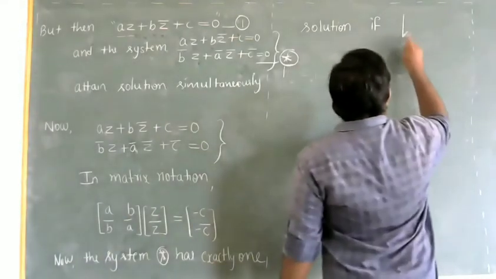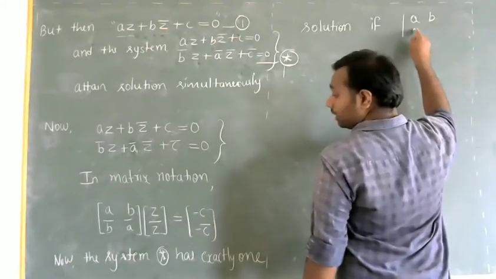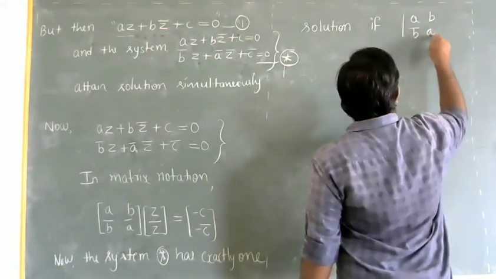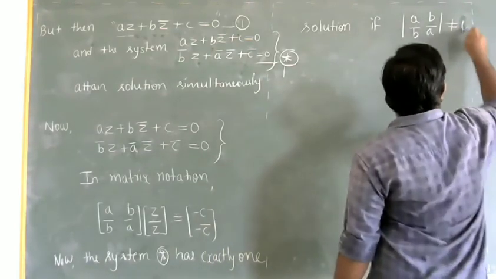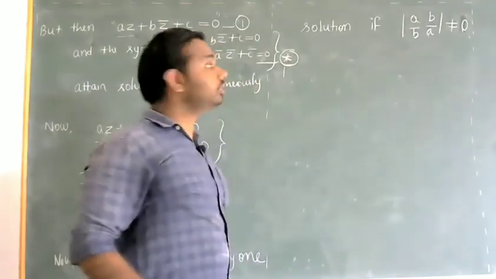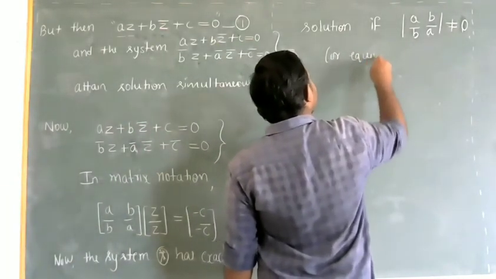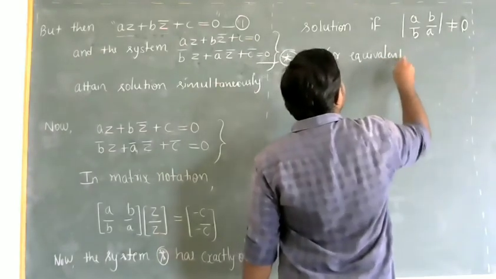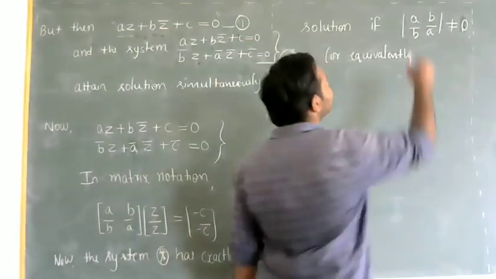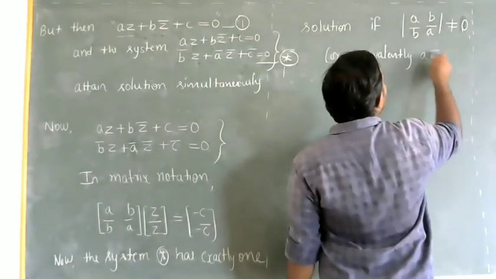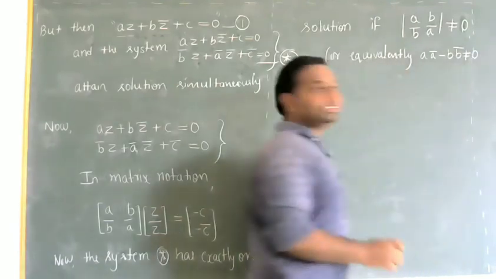That is, the determinant of the matrix A, B, B bar, A bar is not equal to 0. Or equivalently, the determinant of this 2 cross 2 matrix is A into A bar minus B into B bar, so this has to be not equal to 0.